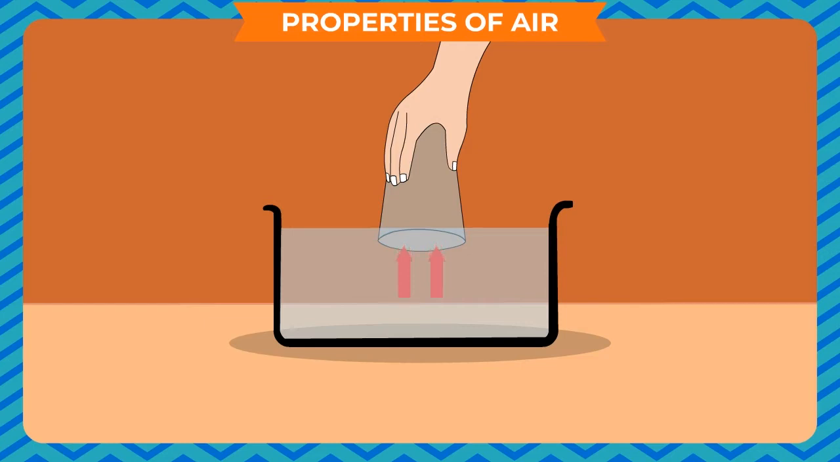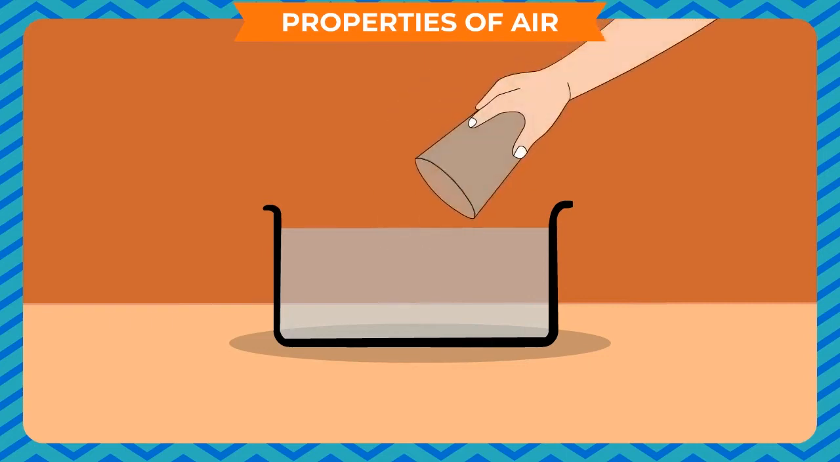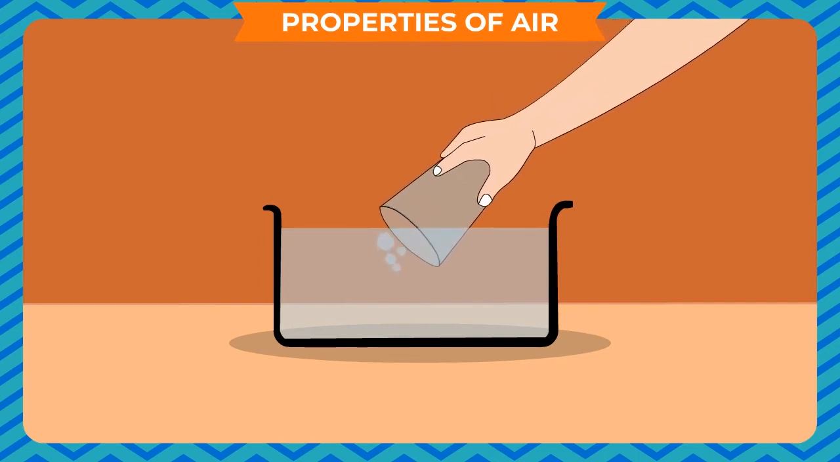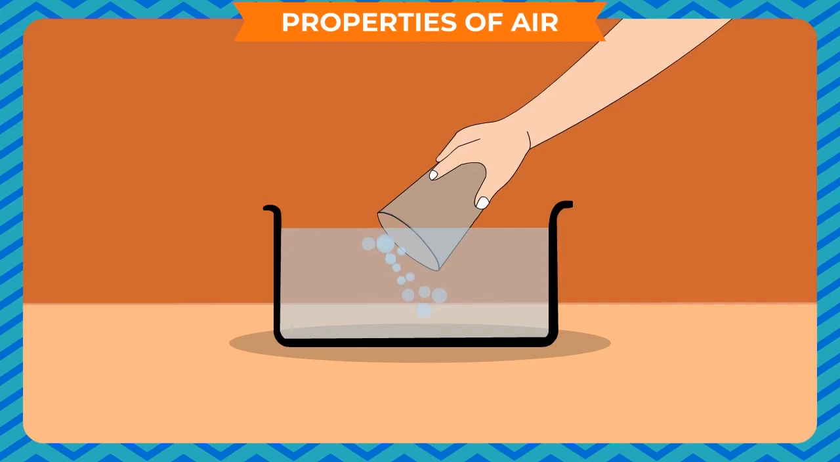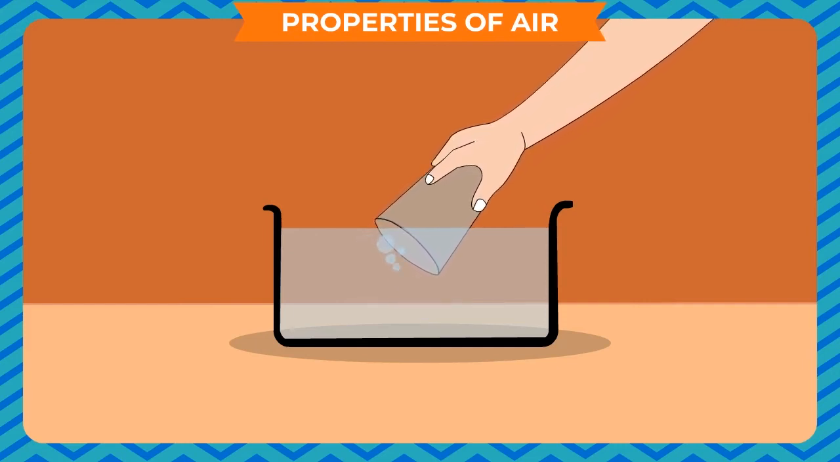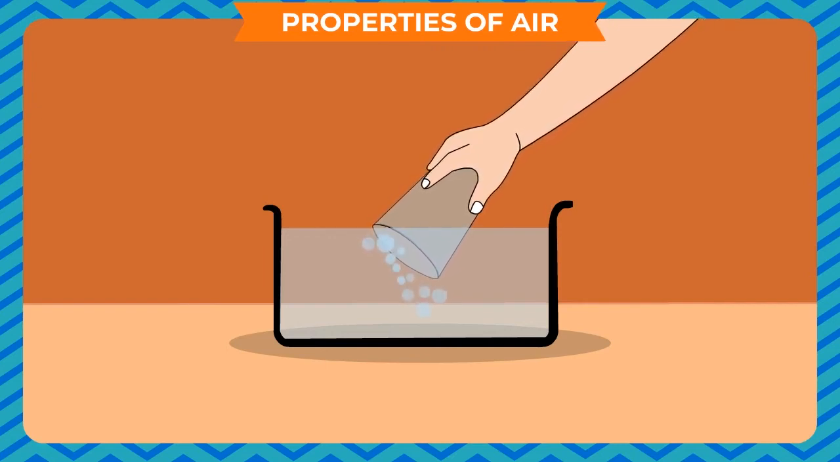This happens because air present in the glass is unable to come out. So, water cannot enter the glass. Now, tilt the glass slowly in the water. We see the bubbles of air start coming out of the glass and water starts entering the glass. This happens because air comes out from the glass in the form of bubbles and allows water to enter the glass. This clearly shows that air occupies space.